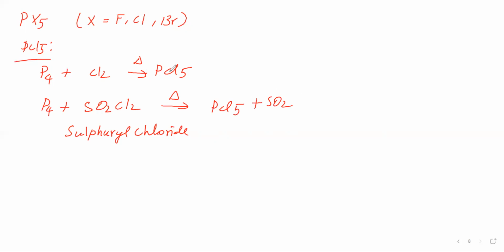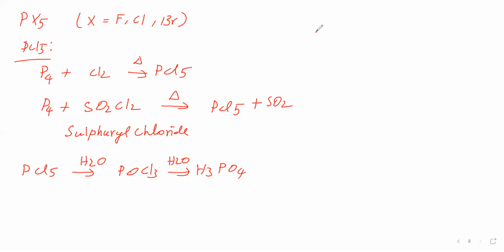Then we will see the properties of PCl5. PCl5 is a yellowish white powder. Then we will see the hydrolysis of PCl5. PCl5 undergoes hydrolysis to give POCl3. POCl3 on further hydrolysis gives H3PO4. So PCl5 on hydrolysis first gives POCl3.